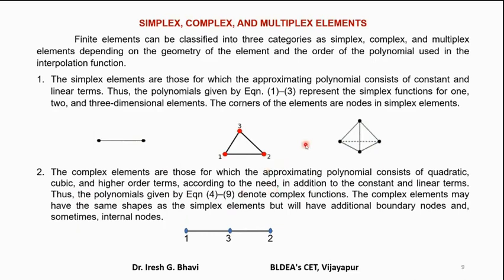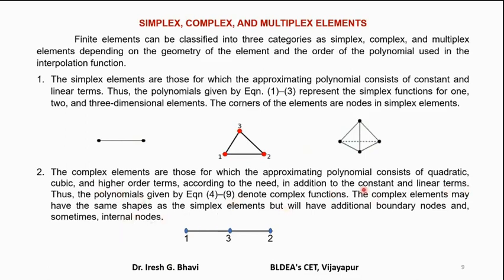If you want more accuracy, instead of linear, you go for a quadratic element. If you want even more accuracy, instead of quadratic, you go for a cubic element. If you want even further more accuracy, instead of cubic, you go for biquadratic, that is raised to 4. Instead of that, if you want even more accuracy, you go for a polynomial of power raised to 5, order of polynomial as 5. Then those are called higher order elements or complex elements.